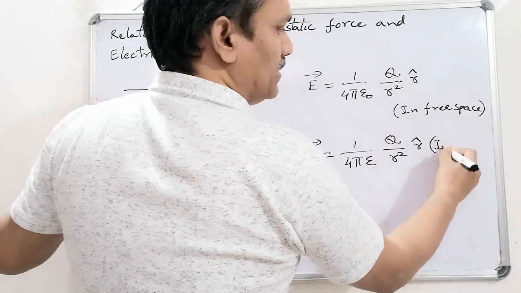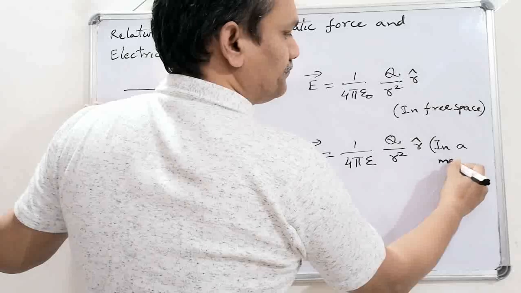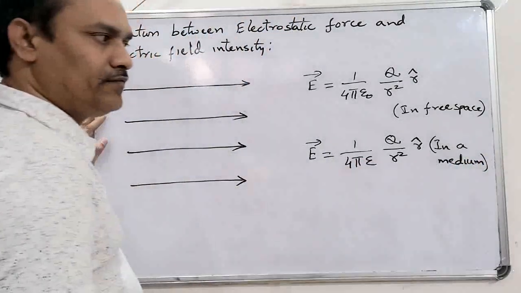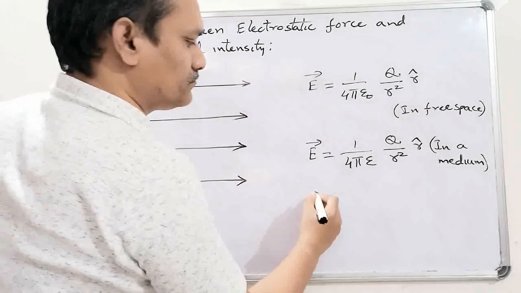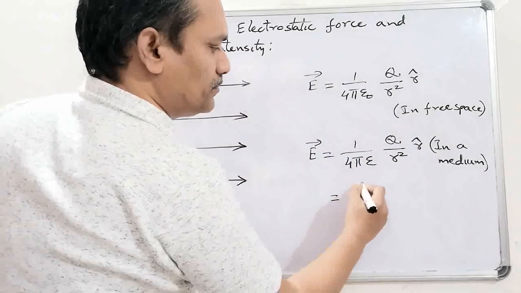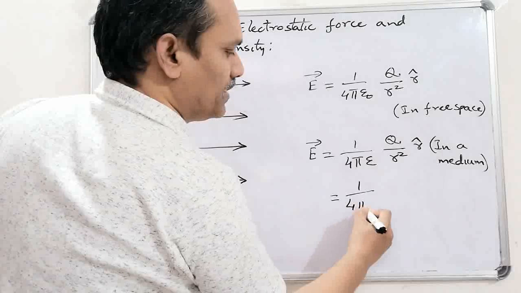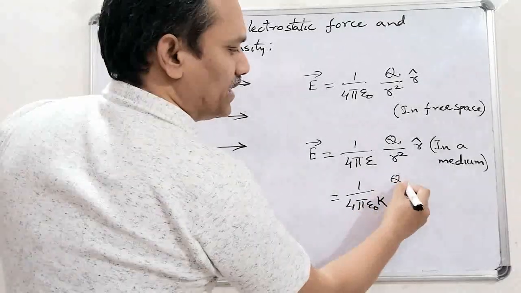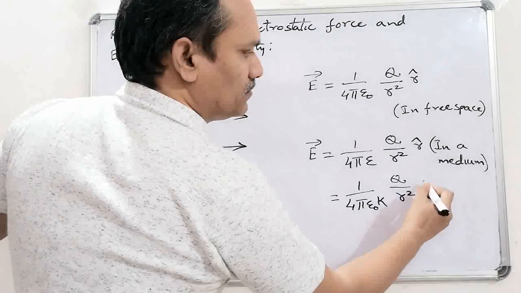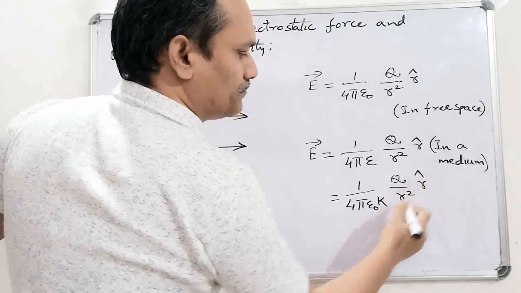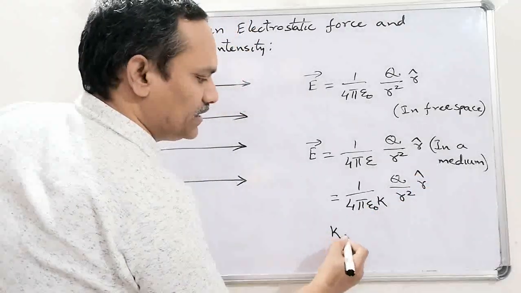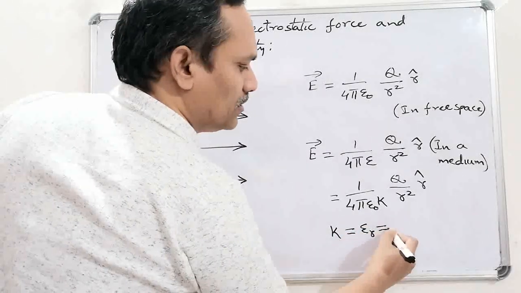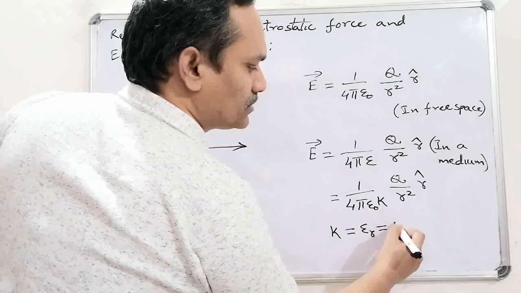This is in a medium where epsilon is the permittivity of given medium, and it can also be written like this: 1 by 4 pi epsilon naught k Q by r square into r cap, where k is equal to relative permittivity or dielectric constant.